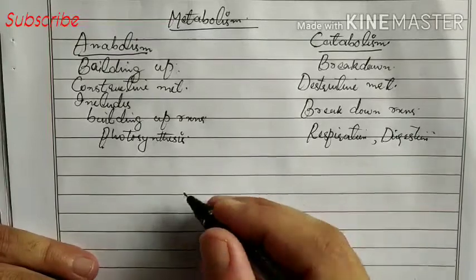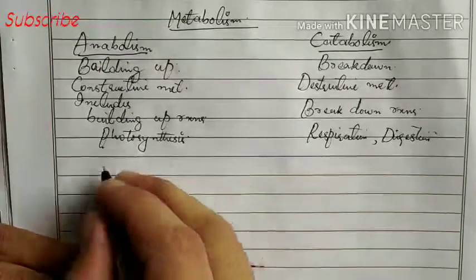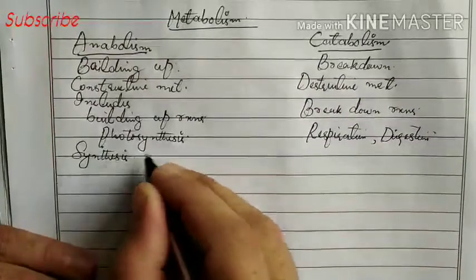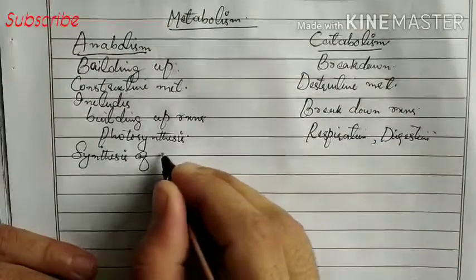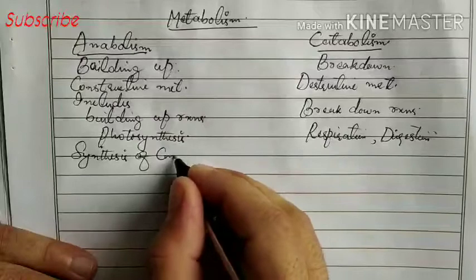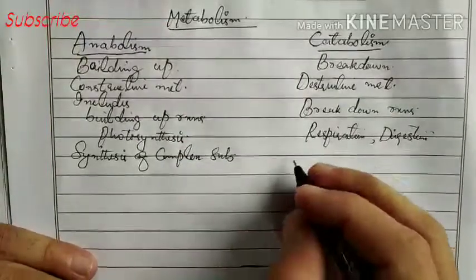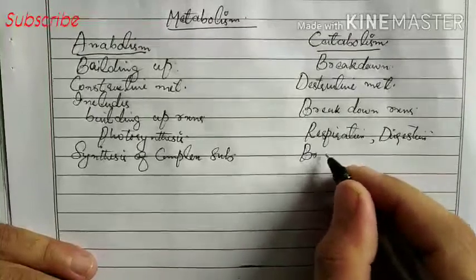Okay, now anabolism involves synthesis of complex substances. Here complex substances are formed. And catabolism involves breakdown of complex substances.